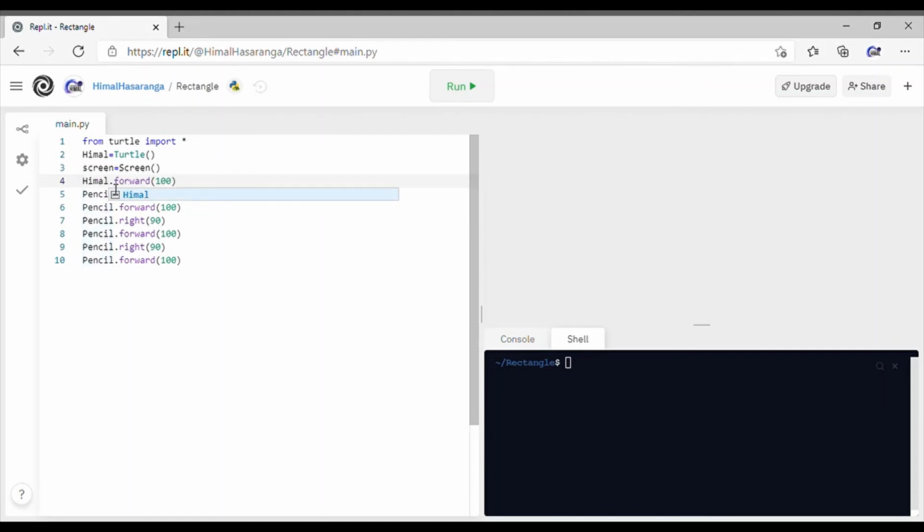Remember everyone, if you are going to type a hard name, with capital, lowercase, uppercase, anything, remember you must type the same exact thing in the other rows.